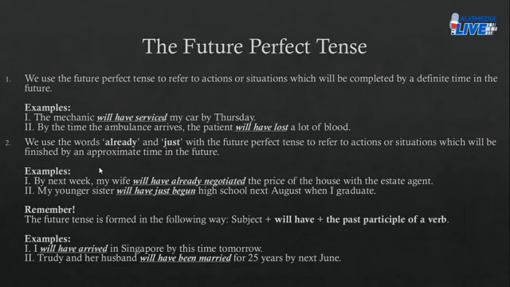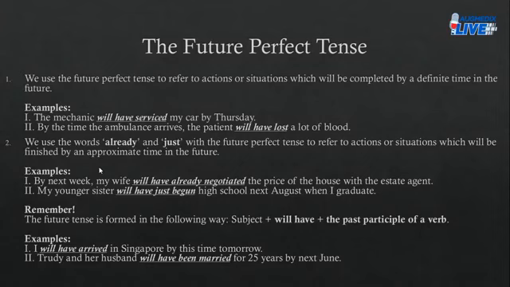So in the first example, you're saying that the mechanic will have serviced your car by Thursday. So by the time Thursday is here, you expect your car to be completely serviced. Today is quite distant from Thursday, and you say that the mechanic will have serviced my car by Thursday. Here you're using the future perfect tense to express your expectation.